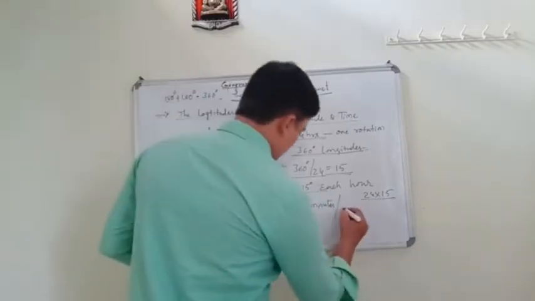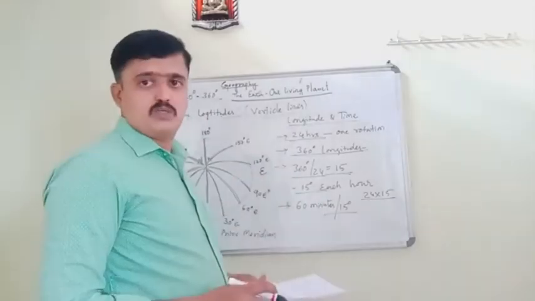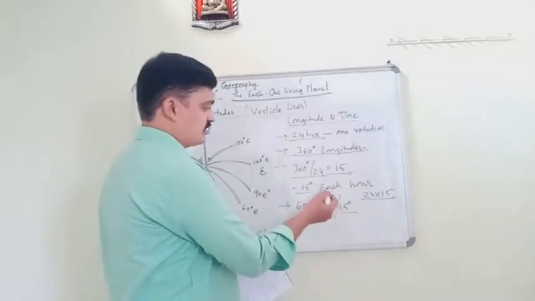In each 60 minutes, that is in each hour, Earth rotates 15 degrees.